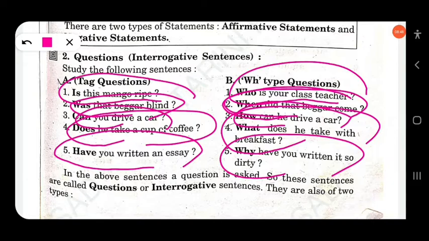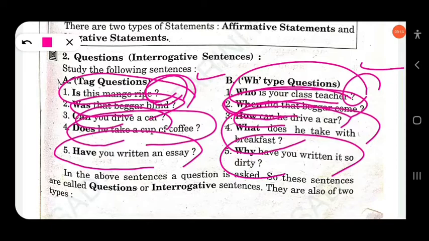So what differences do you find in the sentences written under A and the sentences written under B? Here both end with a question mark.